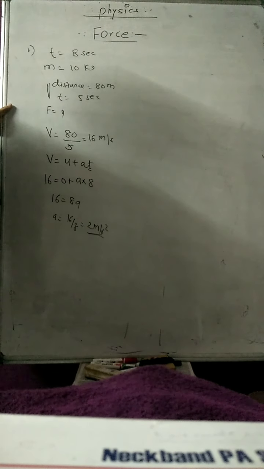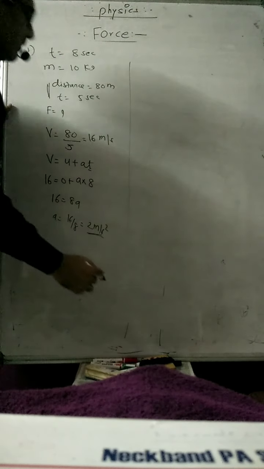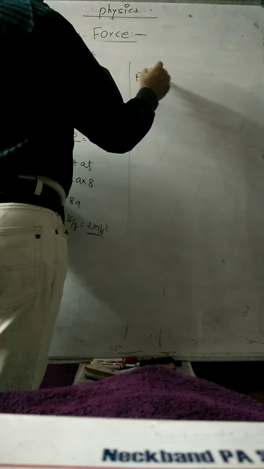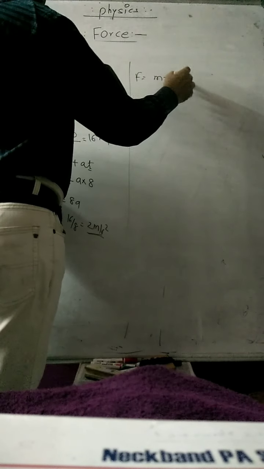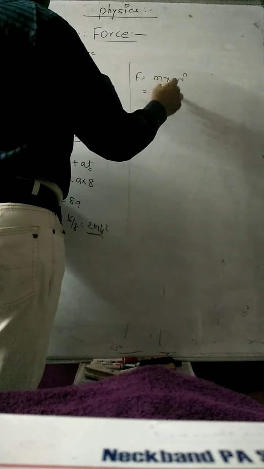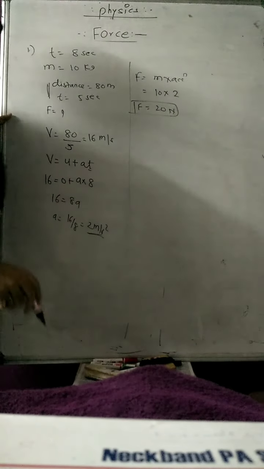Okay, so as the acceleration is 2 meters per second squared, if you want to find the force acting on the body, that is equal to mass into acceleration. Mass is 10, acceleration is 2, so therefore 20 Newton is the force which is acting on the body.